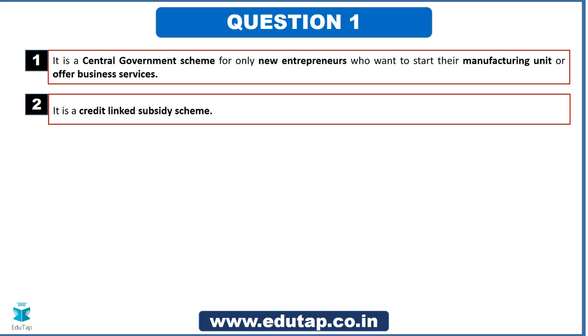Next you have the second point, which says it is a credit linked subsidy scheme. So there is some kind of a loan, that is credit, which is being offered under this scheme to start one's own manufacturing unit or offer business services. Plus the government is going to give certain subsidy, a certain percentage of the loan the government is going to bear. So let us move forward and see what else we have in store.